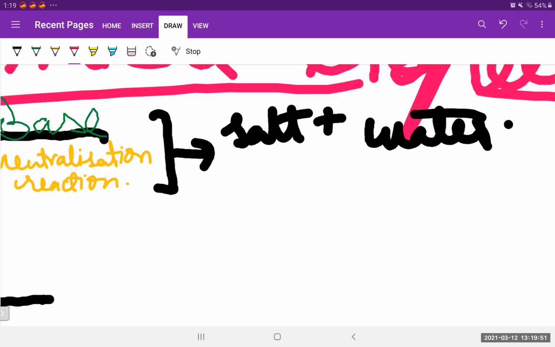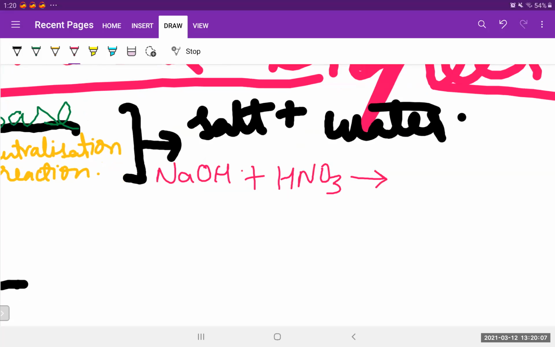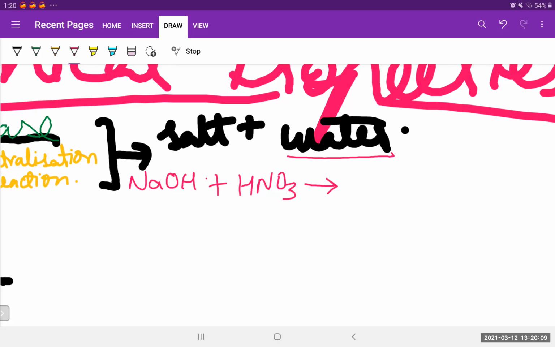I hope that it's clear. Now let's take an example. If we have NaOH as a base, we all know that it's a base, and we react it with the acid HNO3, that is nitric acid. What we'll get? First of all, we'll get water for sure, because we know that it's a law. So write water first of all.